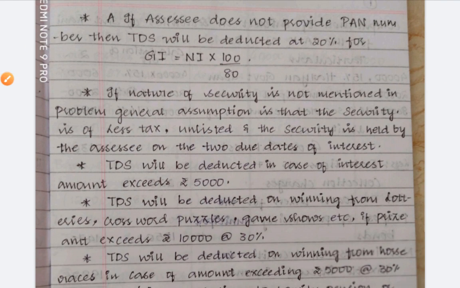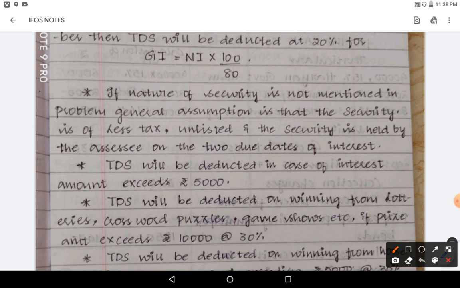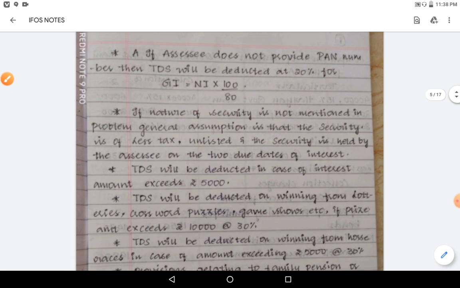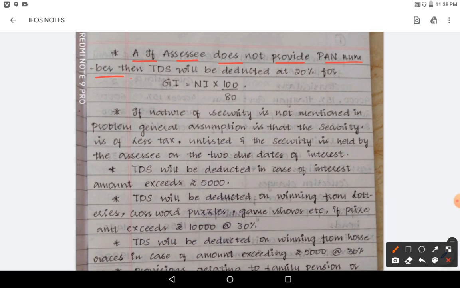Some other points you need to remember while doing the problem. Those points are here, one by one we will discuss. If assessee does not provide PAN number, then TDS will be deducted at the rate of 20% or higher rate, generally 20%. आप याद रखो, आपके लिए इतना ही काफ़ी है.